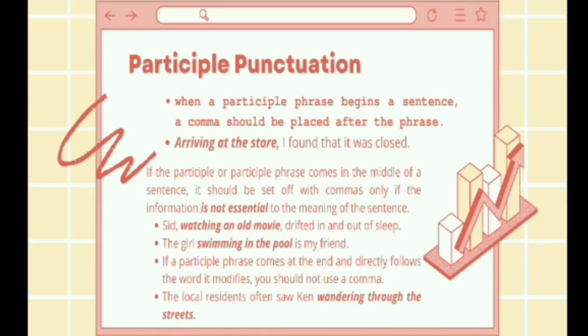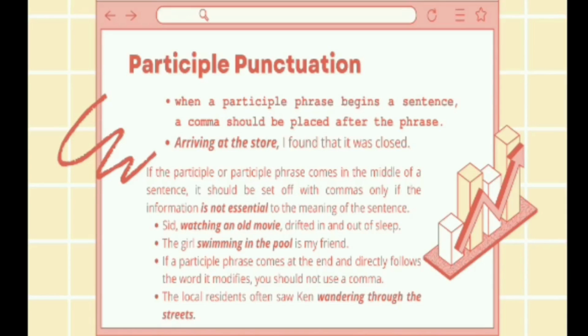And if the participle or participle phrase comes in the middle of the sentence, it should be set off with commas only if the information is not essential to the meaning of the sentence. Like these two examples: Sam, watching an old movie, drifted in and out of sleep.